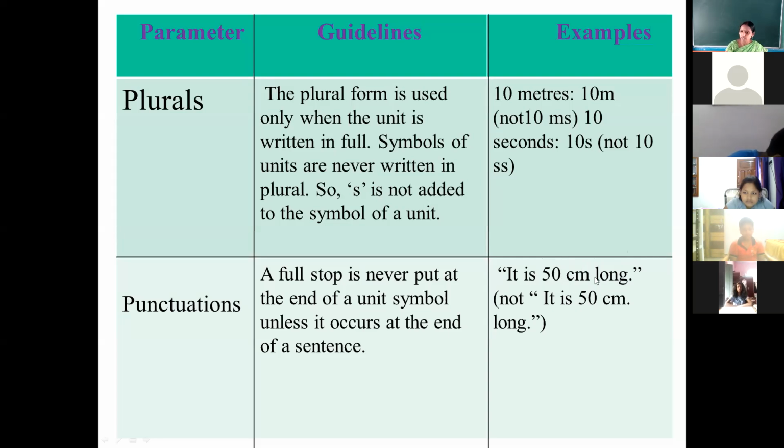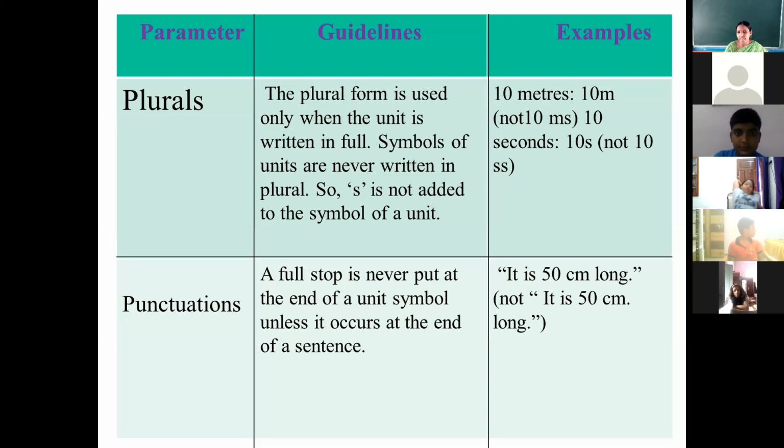Is it clear to everyone? Okay, so a full stop is never put at the end of a unit symbol unless it occurs at the end of a sentence. Clear to everyone? Understand? So it is 50 centimeter long. If you write "It is 50 centimeter. Long" with a full stop after the unit, then it is wrong.